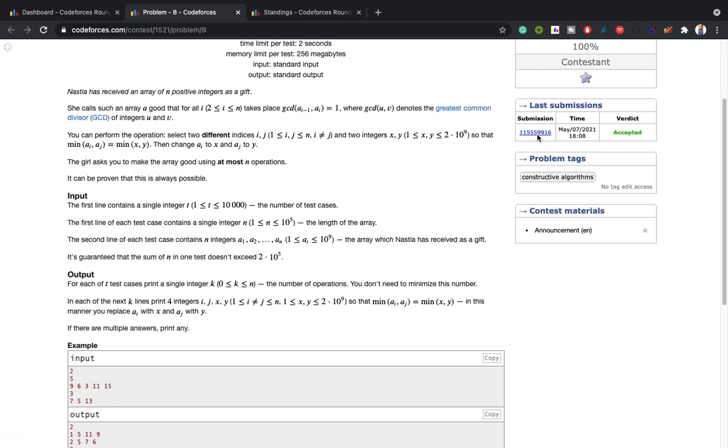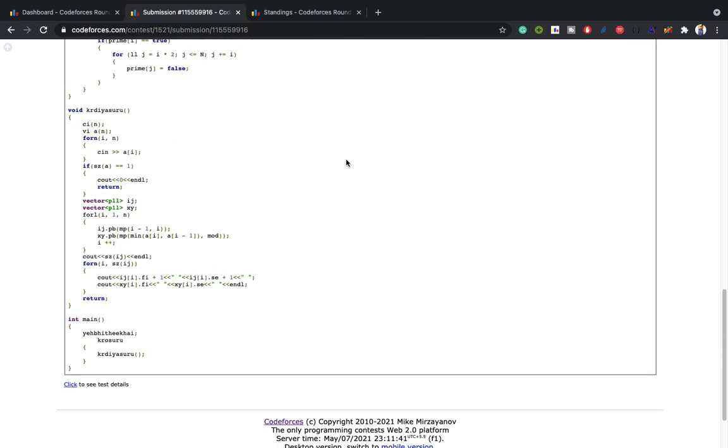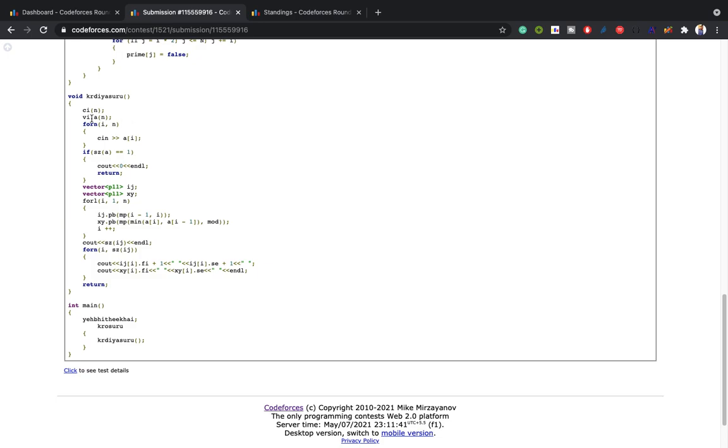Yeah, it is a constructive problem. So what I have taken is, first I have taken the inputs n and the array a. If the size is 1, if the array has only one element, we need no operation, because the GCD of a[i-1] and a[i] should be equal to 1, so we do not have to do anything. Okay, I have taken a vector of pairs for i, j and a vector of pairs for x, y. The i, j vector will store the indices i comma j, and the x, y vector will store the values of x and y, right?